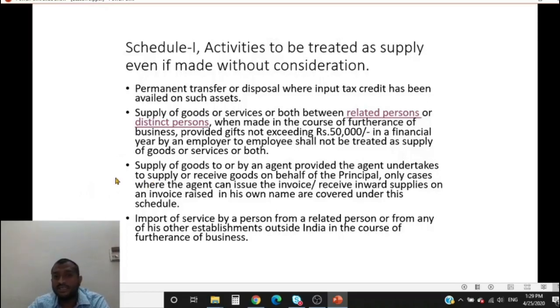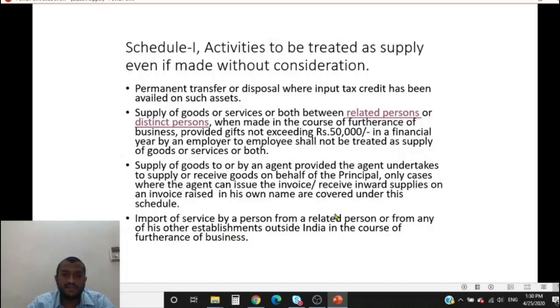Now let us change the case a little bit. Now Y cannot be issued an invoice in its own name. The invoice has to be issued by supplier in the name of X only. In that case there is no principal agent relationship. Even if Y transfers the goods to X later, it will not be treated as supply because it is not covered under schedule 1.